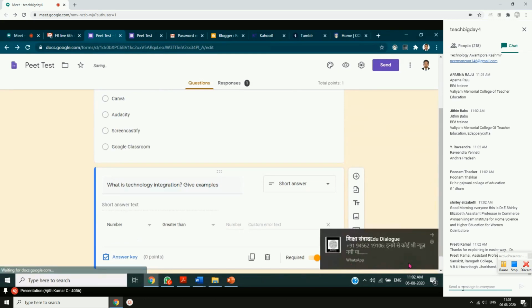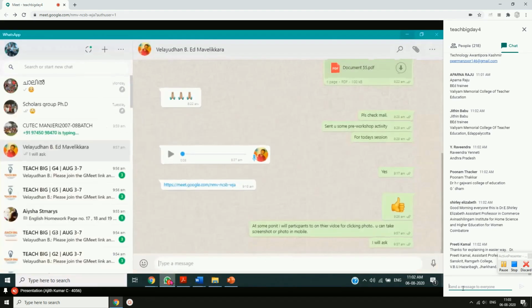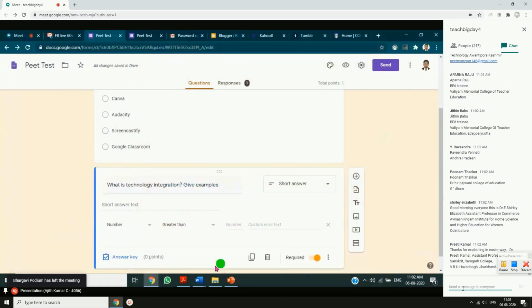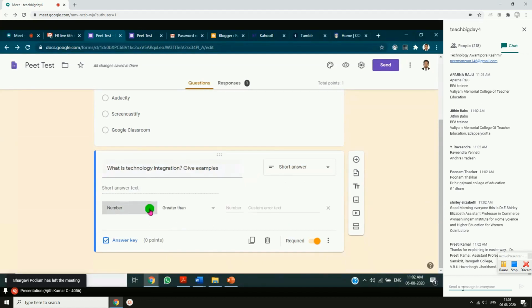Response validation, you can see number of options: number, text, length, regular expression. Maybe I'll take number, for example.